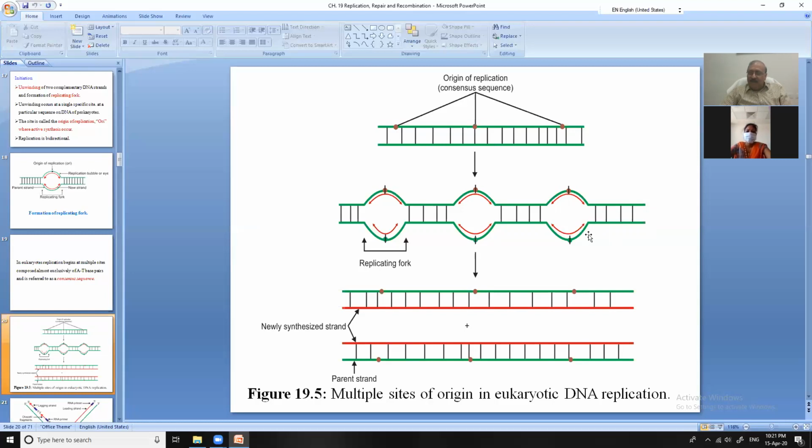So you have seen only one bubble in the prokaryotic cell, but you are seeing here 3 bubbles, 4 bubbles, 5 bubbles, 6 bubbles in the eukaryotic cells, and they are together replicating. So finally from one DNA, you are getting 2 daughter DNA molecules. One has an old strand, one has a new strand. The red one is new, the green one is old. Here the green one and the red one. Okay, and this is the semi-conservative mode of replication.